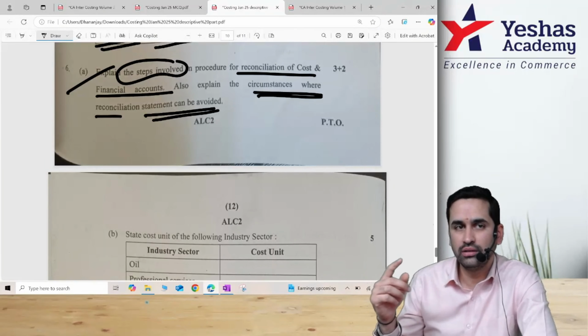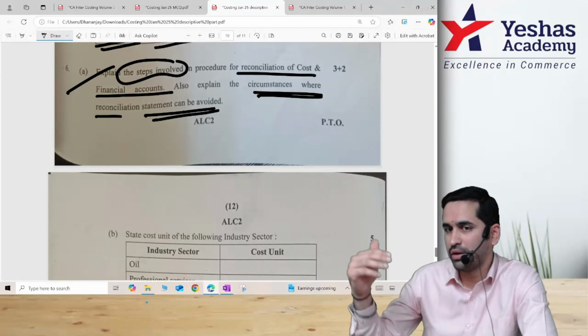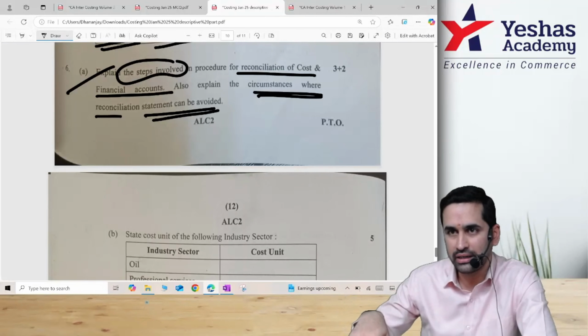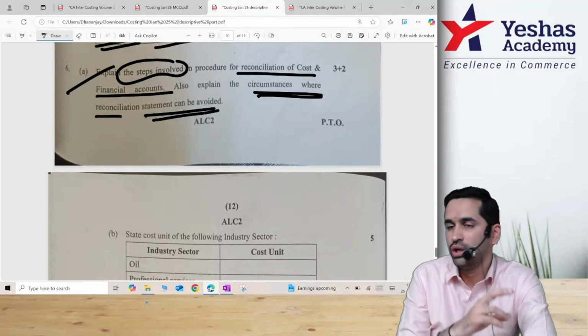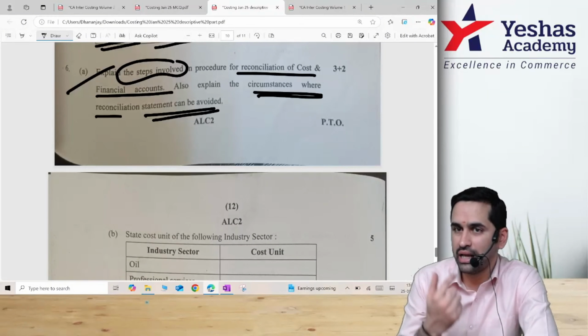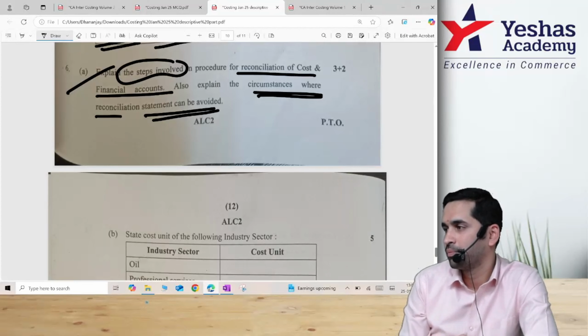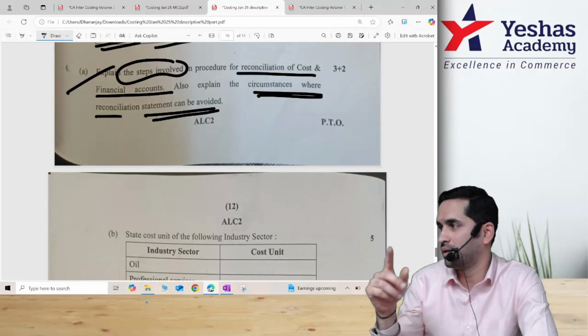If in closing, if in costing, you have already done overvaluation, that means your profit is already high, so you'll have to deduct it. Same way, if opening stock is already overstated, then your profit is low, you'll have to add it. Now, solving a sum is easier than explaining in theory. What they want is to explain this: what items you add, what items you deduct.